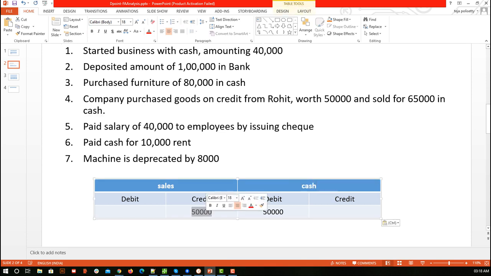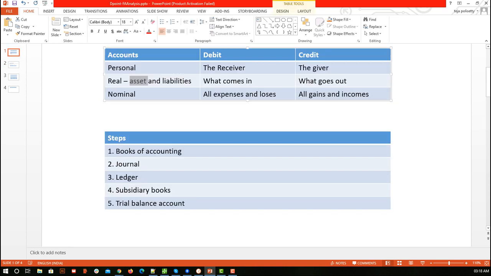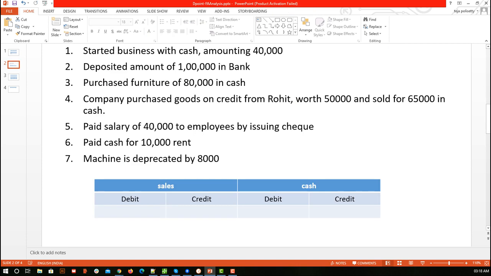Let's remove this amount. Okay, now let's see. So sold for 65,000. We are familiar with cash, right? So cash means sold for 65,000 means 65,000 is getting into the cash account. So we can say the asset account is getting 65,000, it is coming in. So we have to debit. So cash account debited 65,000.